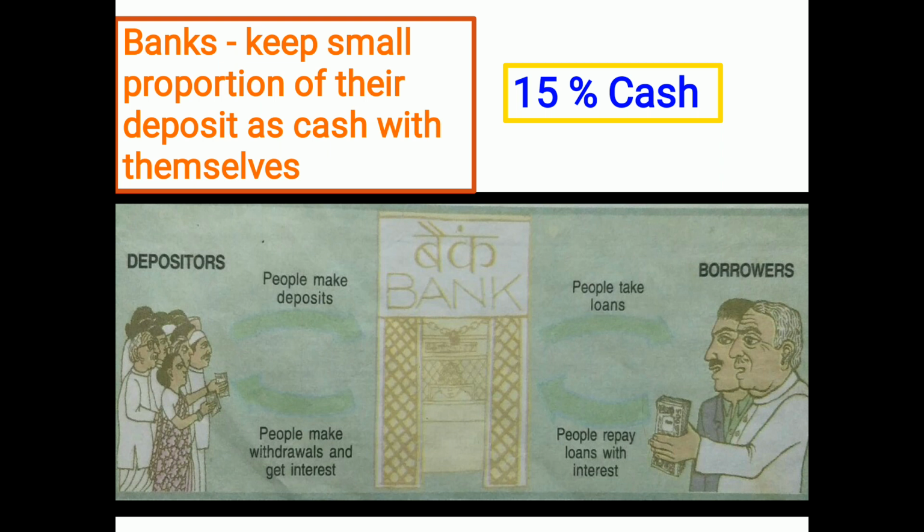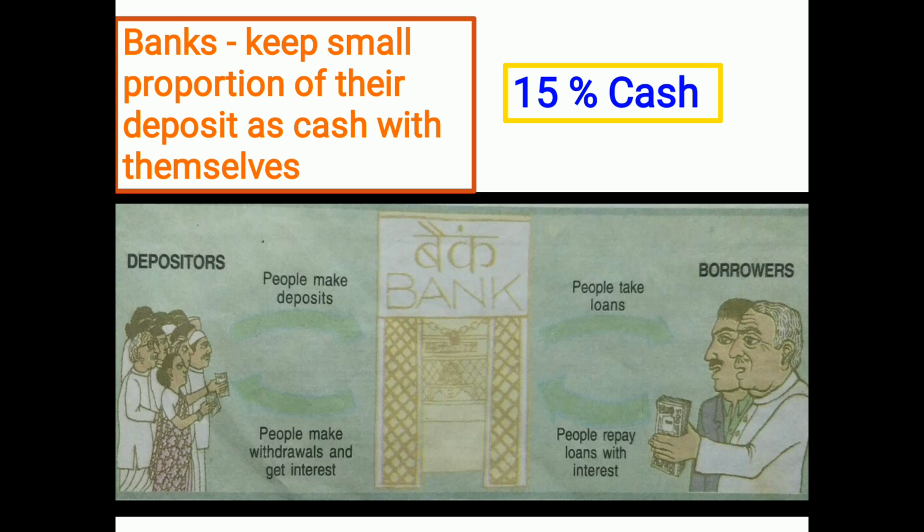What happens? The banks keep a small proportion. For example, 100 members are holding accounts in a particular bank A.